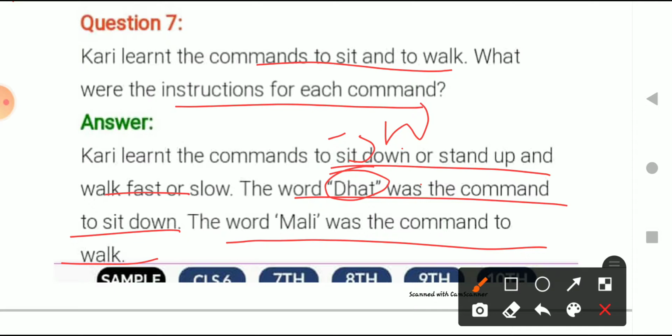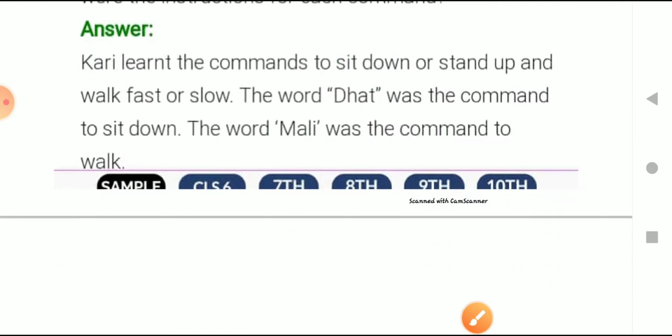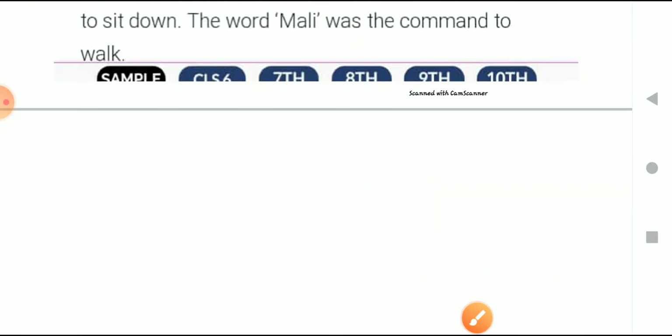If the elephant is not sitting down, it is quite impossible for the narrator, or anyone keeping such a huge animal, to wash or maintain them, right? So it was important for the narrator to make him understand what the word dhat means. This command means to sit down. It took quite long, but he was able to understand the command and follow it.